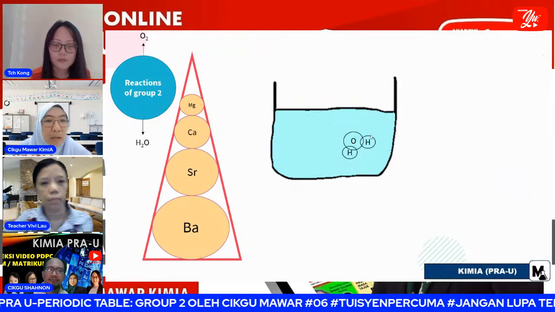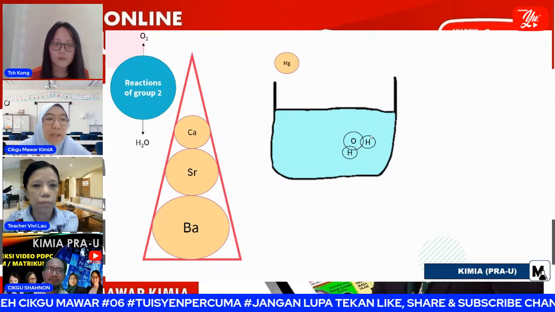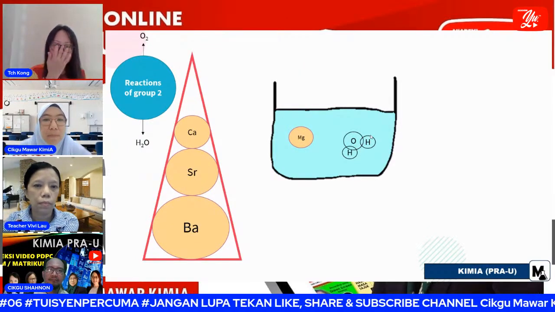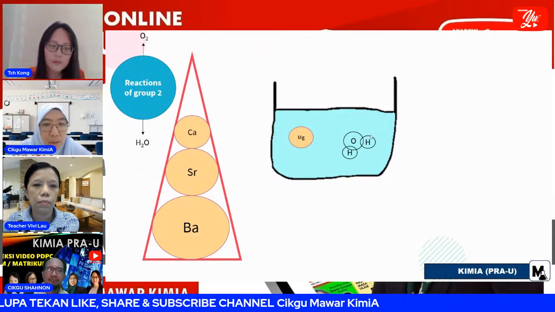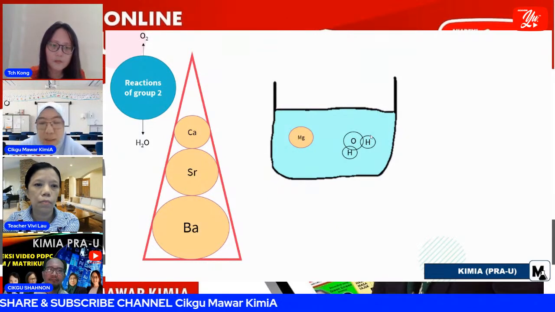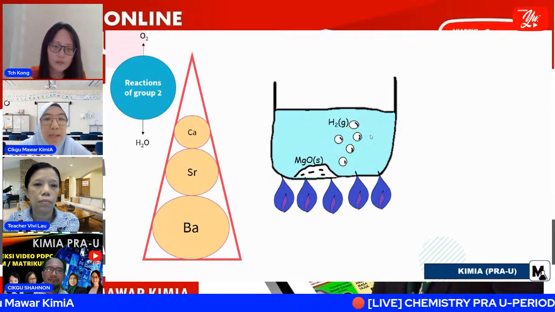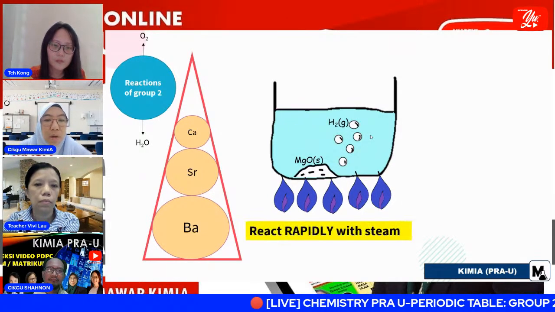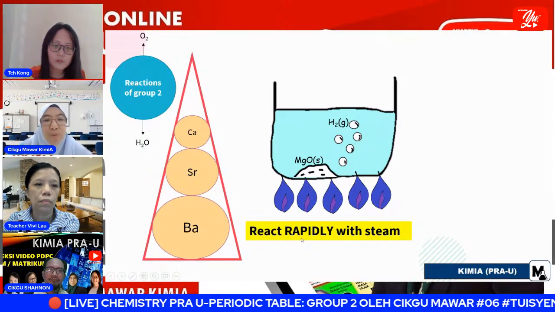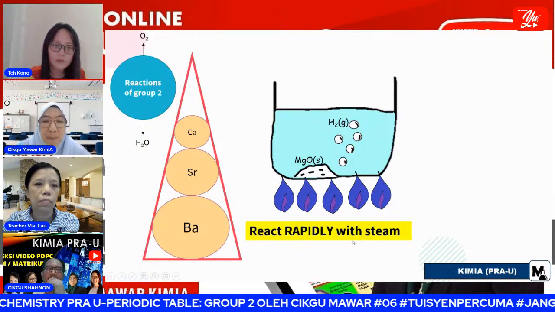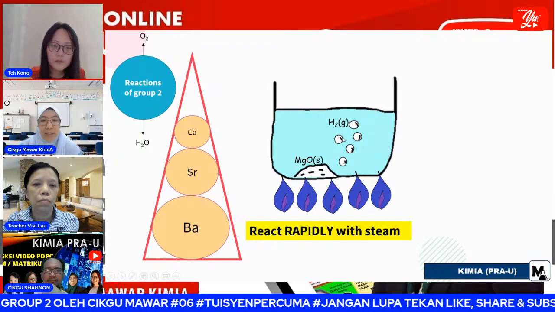Okay, we take a look at the second group 2 metal, magnesium. We put it in the water. We can see that in cold water, magnesium does not react. But when we boil the water, what happened? Yes, the reaction occurred. So for magnesium, when it is in steam, it will react rapidly to form magnesium oxide and also hydrogen gas.